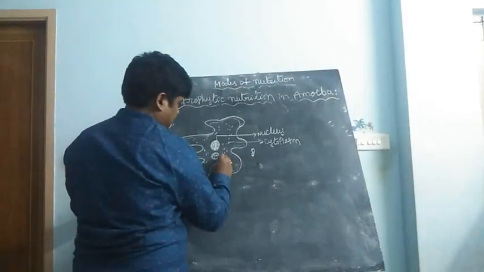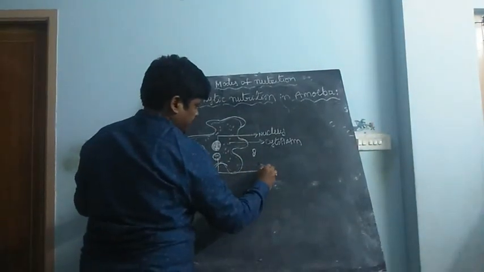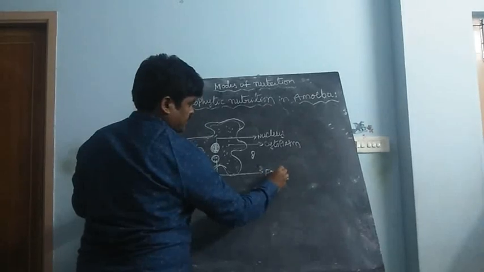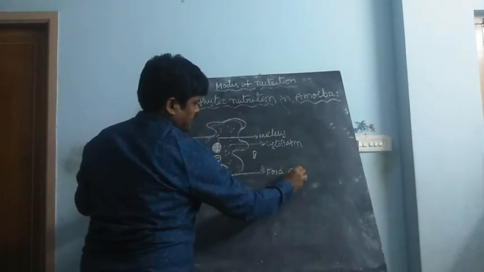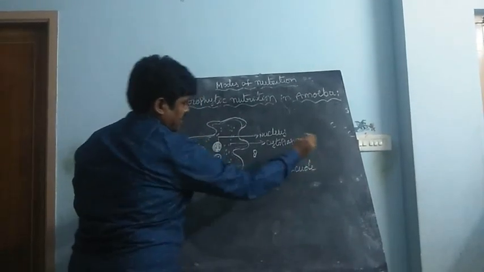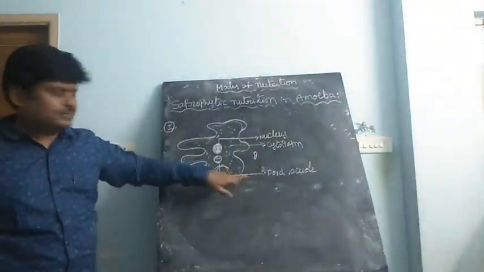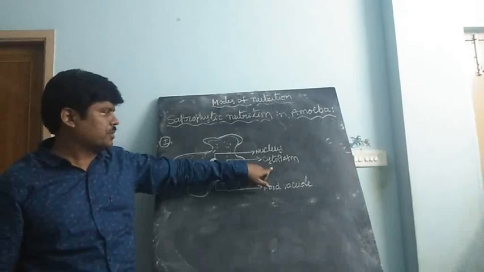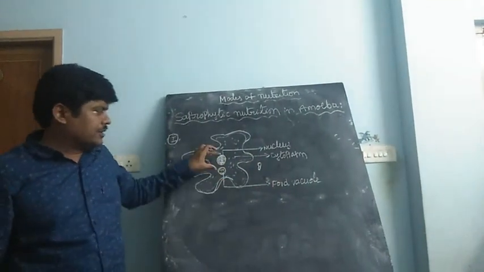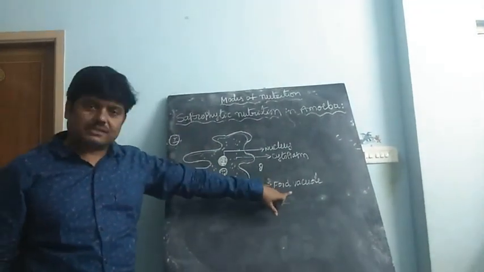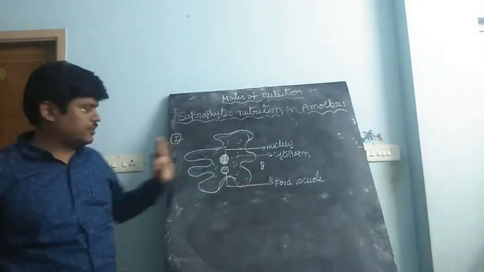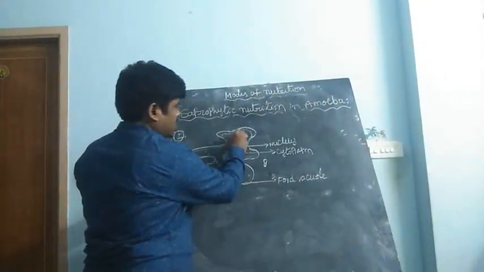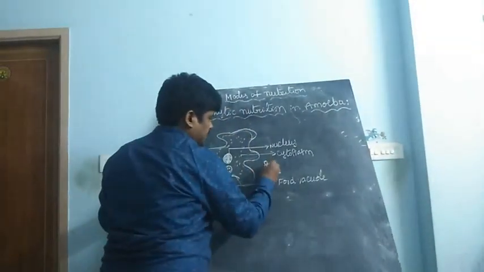Clear? Next, food vacuole. This is inside. The food vacuole is a sac-like structure, and that is called the food vacuole. Clear? Next.